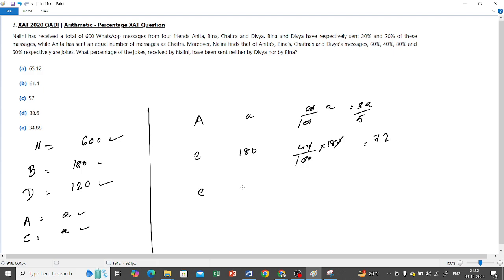Chaitra, how many messages? A. And for 80% jokes, that is 4A by 5. And this Divya, 50%. So Divya sent 120. 50% means 60 of her messages are jokes, right?